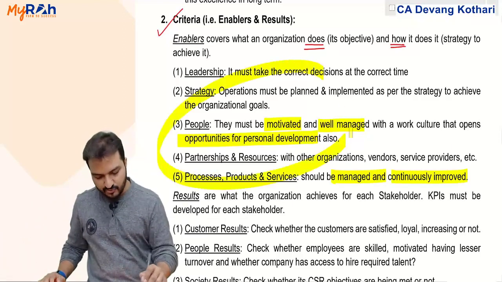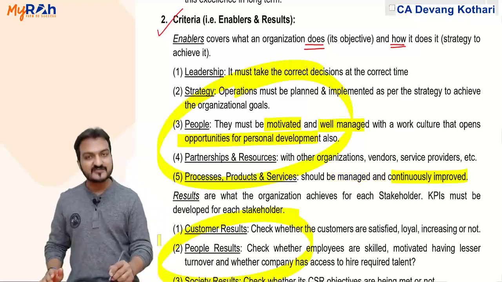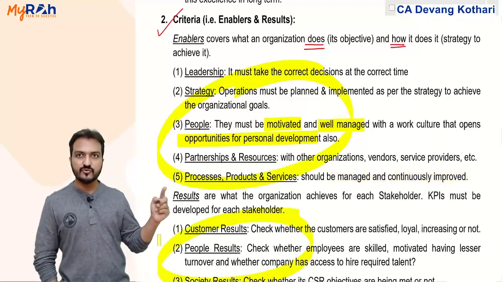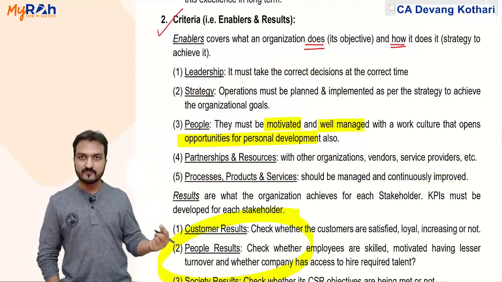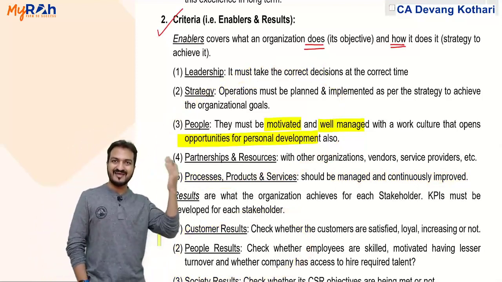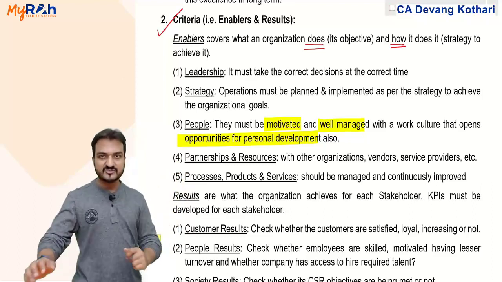If these 5 things you do, then these 4 results might be achieved. I hope you understand the relation between enablers and results. What results do you wish to achieve?